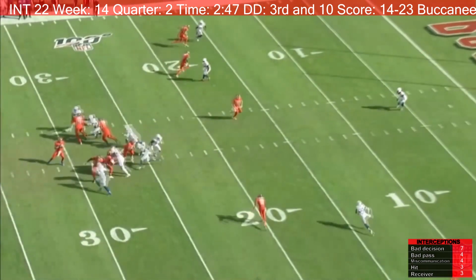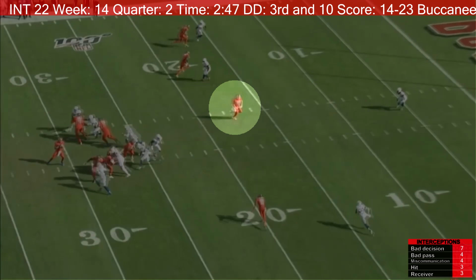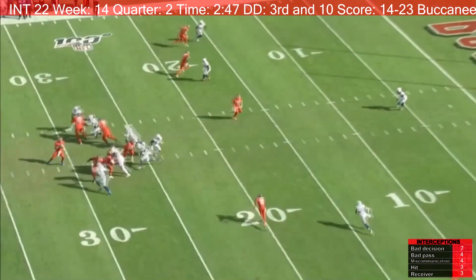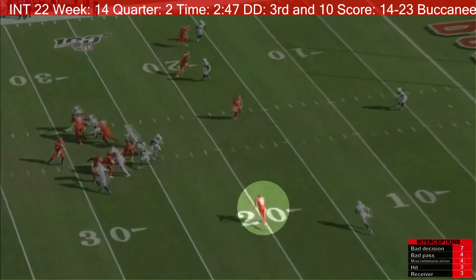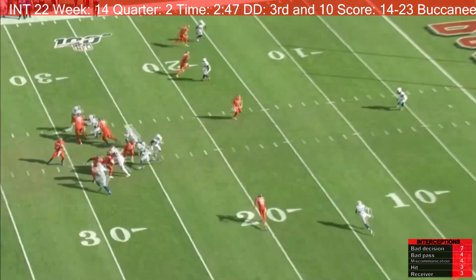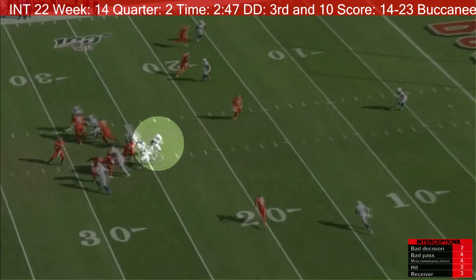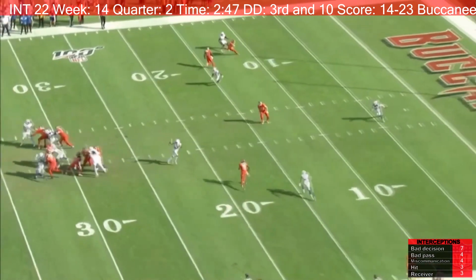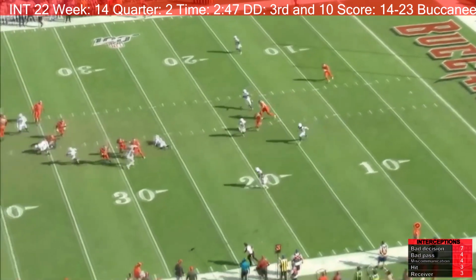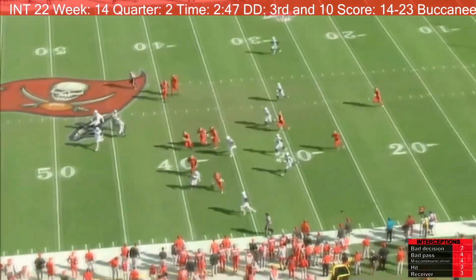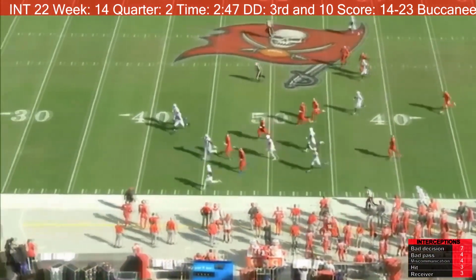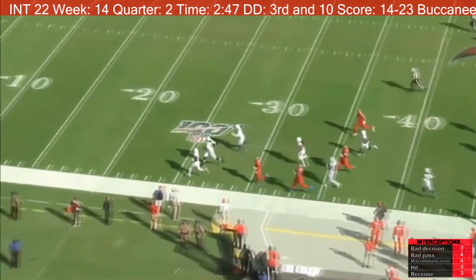As you can see, tight end is wide open. Now, Perriman is wide open as well, but this linebacker is getting ready to go back into coverage. He gets right in the path of the ball, and it turns into a pick six, giving the Colts the lead, 23-14.